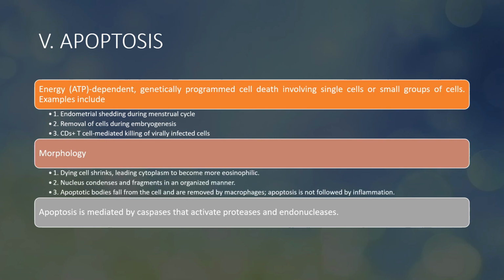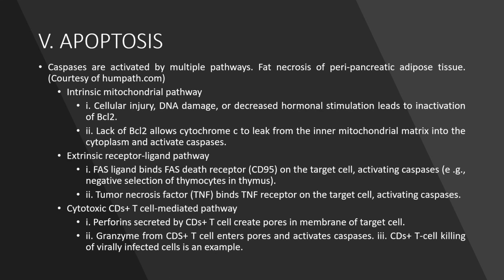Morphology: dying cells shrink, leading the cytoplasm to become more eosinophilic. The nucleus condenses and fragments in an organized manner. Apoptotic bodies fall from the cell and are removed by macrophages. Apoptosis is not followed by inflammation. Apoptosis is mediated by caspases that activate proteases and endonucleases. Proteases will break down the cytoskeleton and endonucleases will break down DNA. Caspases are activated by multiple pathways.